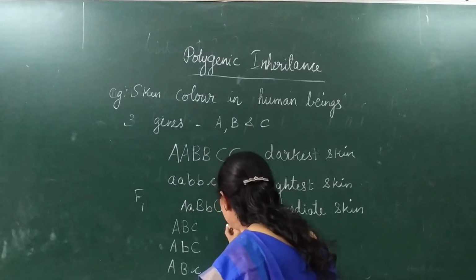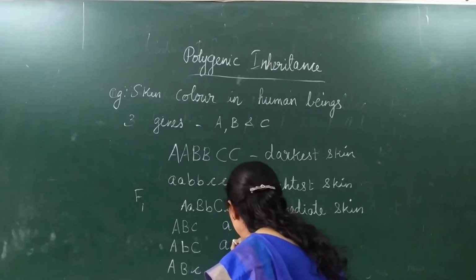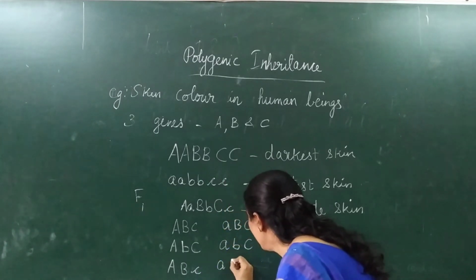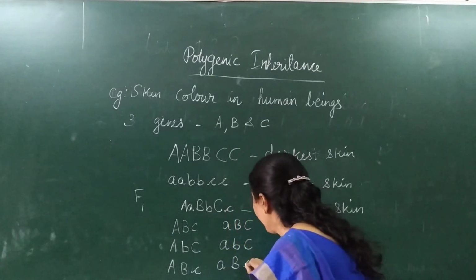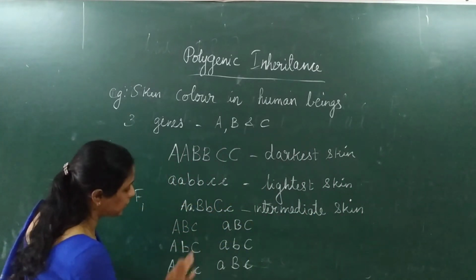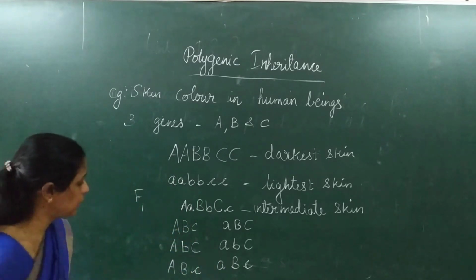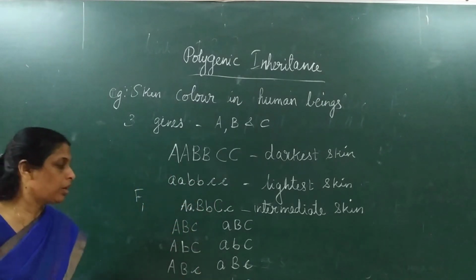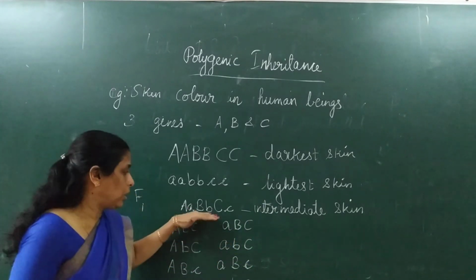Then what is the next possibility? It can be small letter a, capital letter B, capital letter C. Small letter a, small letter b, capital letter C. Small letter a, then capital letter B and small letter c. Right? Then one more possibility is small a, small b and small c. So 8 gametes will be produced by this genotype person.